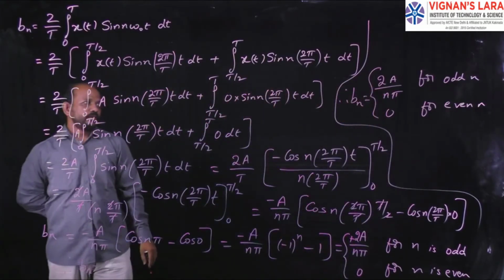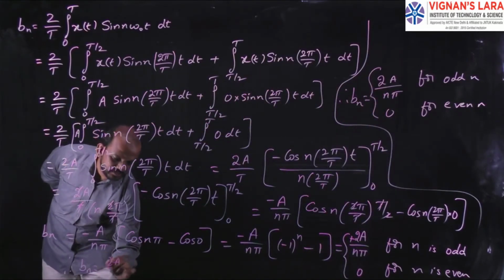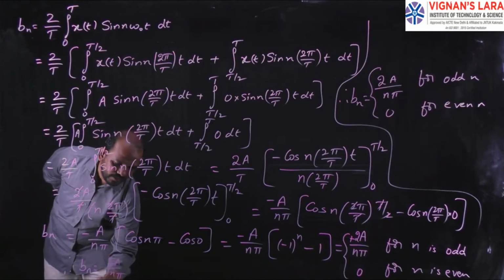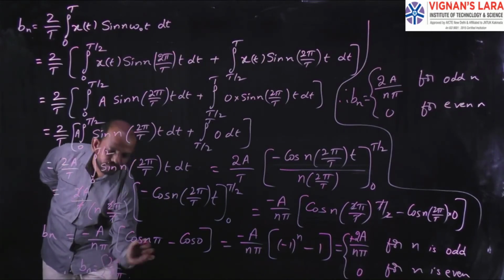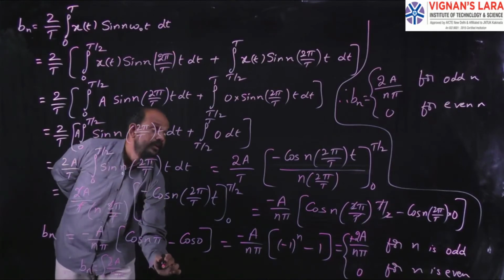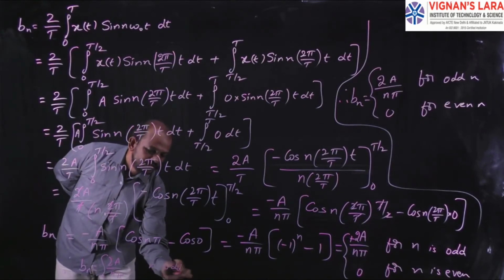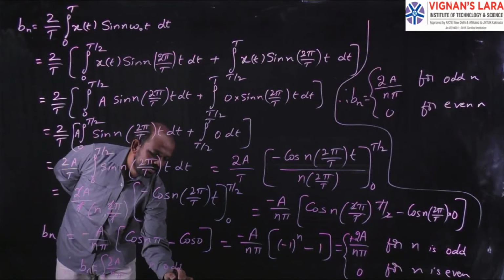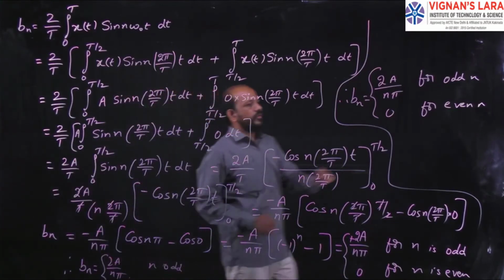So for bn we have two values, 2a by n pi and 0, for n odd and even. Remember these two, they are very, very important.